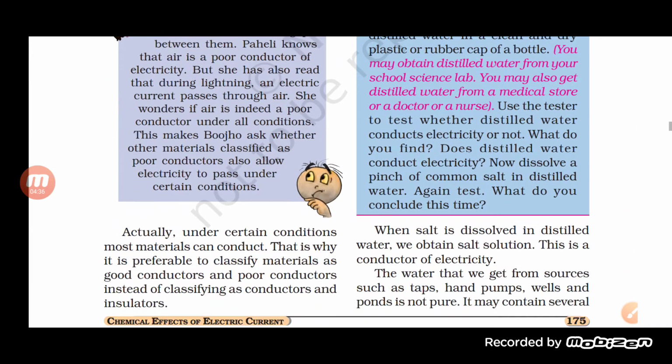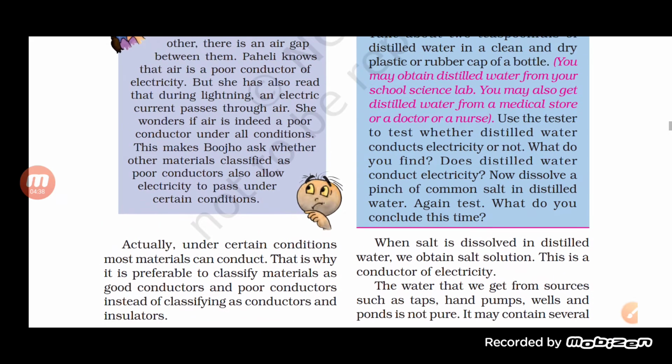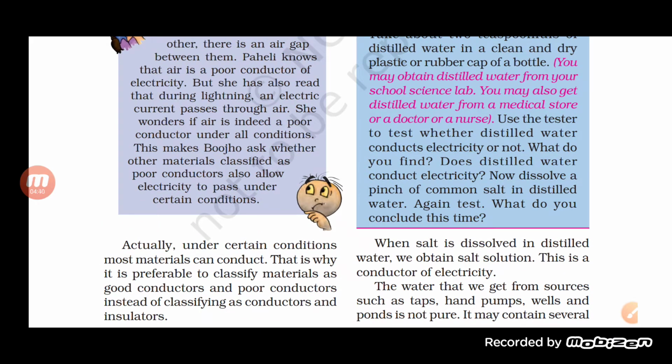Now let us see here. We have understood one thing, students, that there are some substances which are good conductors of electricity, which means they allow electric charges to flow through them easily. That is a good conductor of electricity. And the second kind is one through which a very small amount of electric current flows. It means it does not allow all the electric charges to flow through it.